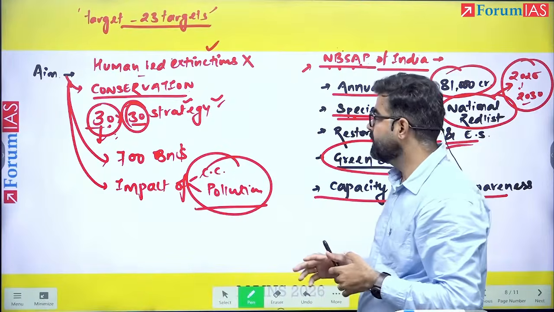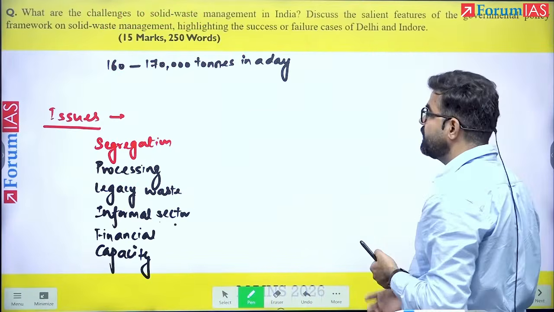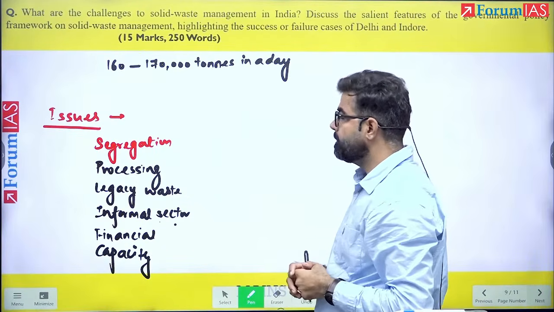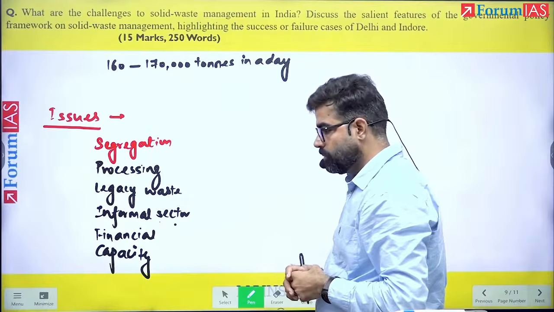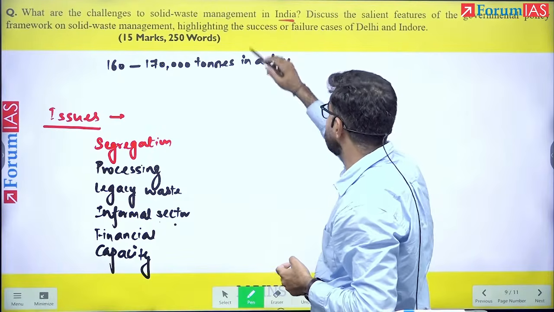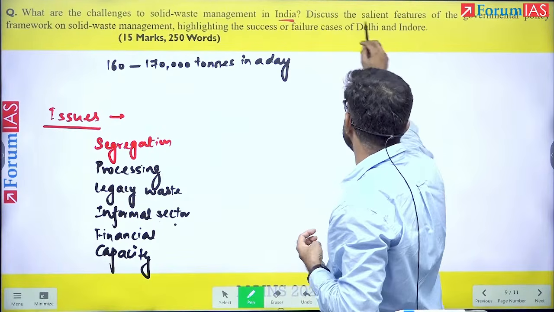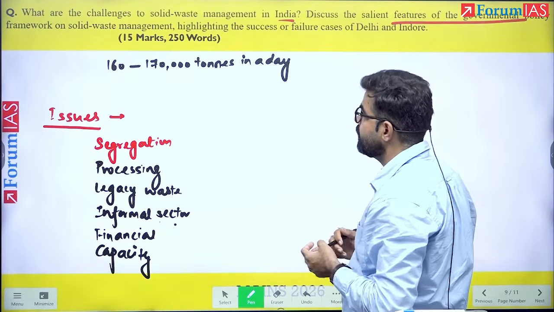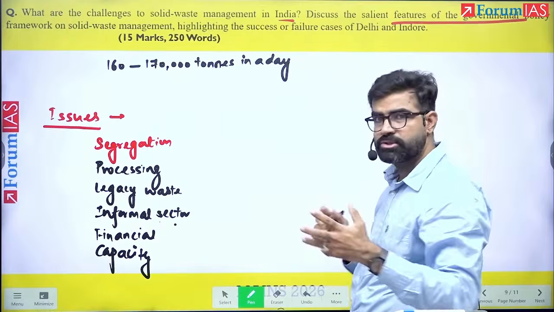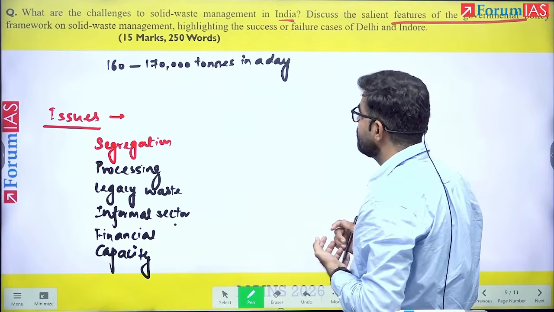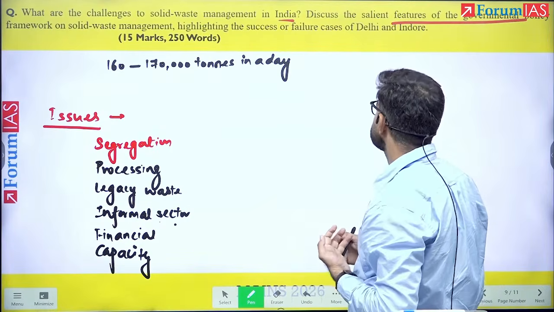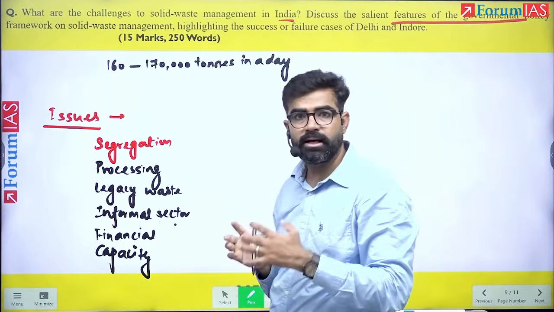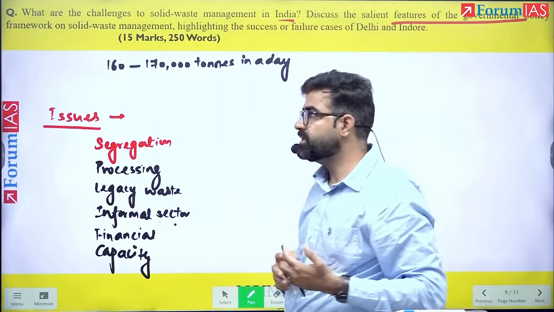That is it. Next and the last question of the environment is: what are the challenges of solid waste management in India? So this is the first thing, the challenges we will discuss. The second is to discuss the salient features of the governmental policy framework on solid waste management, meaning what sort of frameworks we have to deal with, and highlight the success and failure cases of Delhi and Indore. It is of 15 marks. There are 3 dimensions in this question to be discussed.